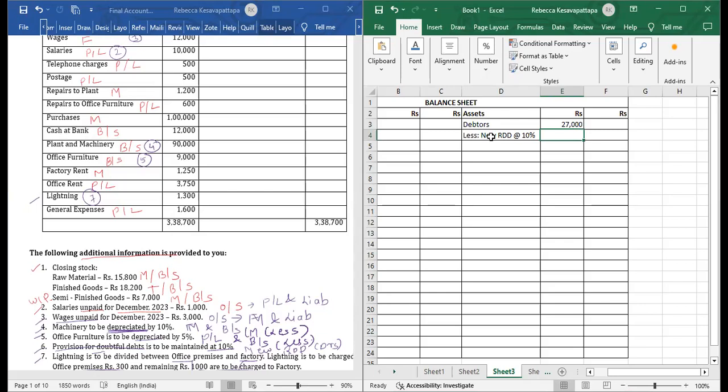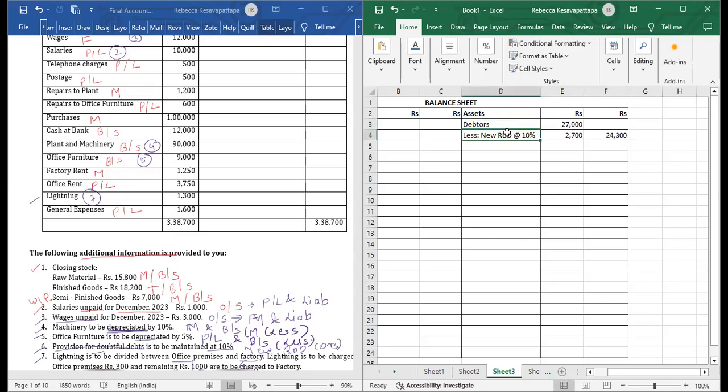What is new RDD? On 27,000, we will find how much is 10%. That will be 2,700. So 27,000 minus 2,700 will give us 24,300.